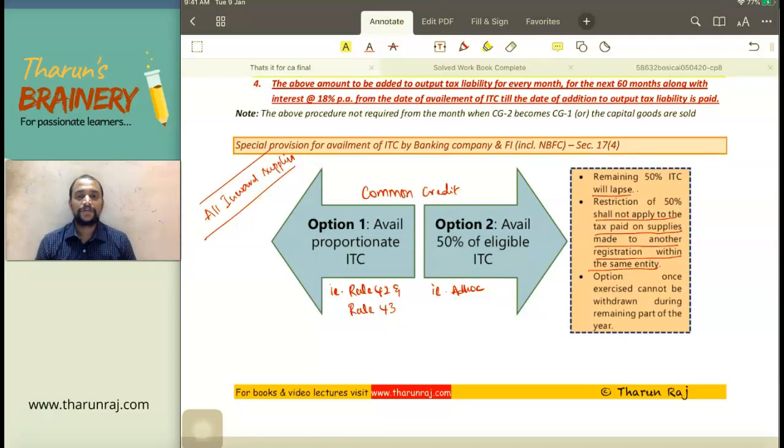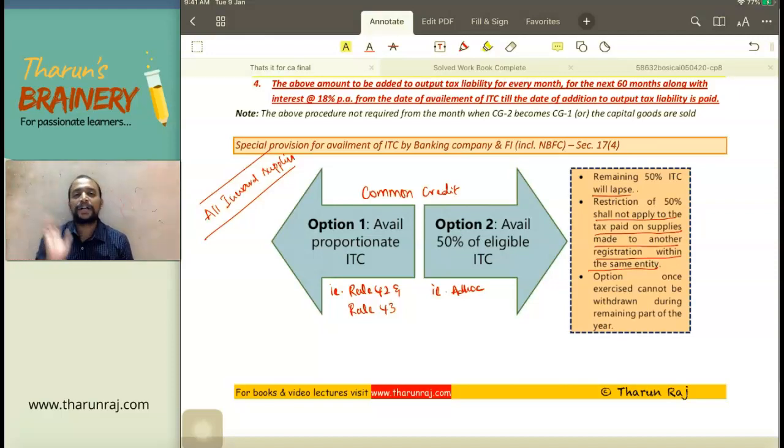Now we are proceeding with section 17 subsection 4, special provision for availment of ITC by a banking company and a financial institution including NBFC. For a bank or a financial institution or an NBFC, there are two types of income: interest income and other income. Interest income is exempted, other income will be taxable. Why is interest income exempted? Because we have one exemption: any consideration represented by way of interest or discount on loans, advances and deposits is exempted. So under that point it is exempted.